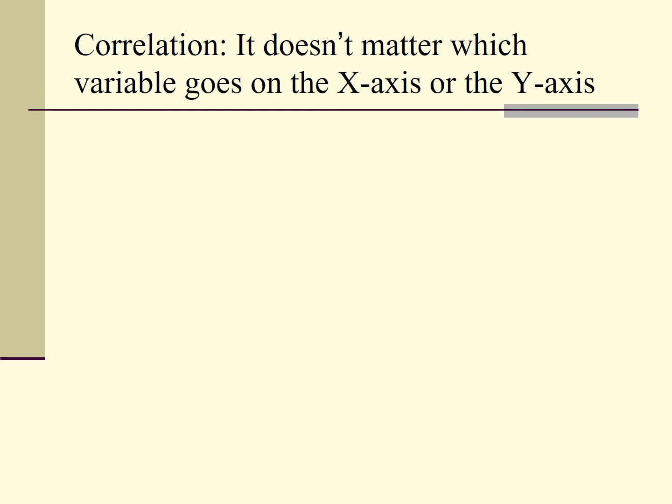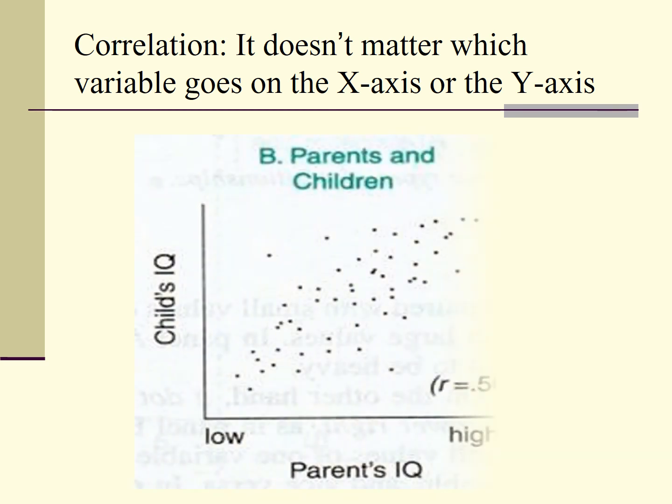It does not matter which variable goes on the x-axis or the y-axis. Here is the relationship between parents' IQ and children's IQ. The correlation is 0.50. You can put the parents' IQ on the x-axis or on the y-axis. It does not matter. It just means they change together. That's correlation.